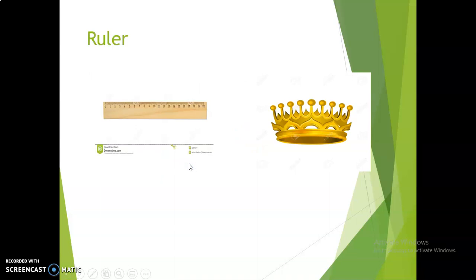Ruler. Ruler is a scale which is used to measure things, or which we use in mathematics to draw straight lines, or to measure the length in terms of centimeters or millimeters. Whereas ruler is also someone who rules the country, a king.